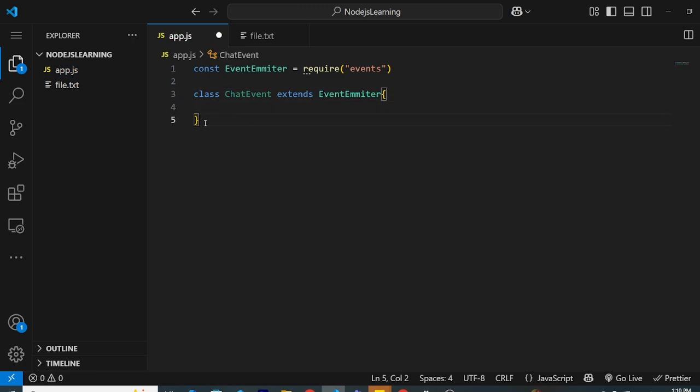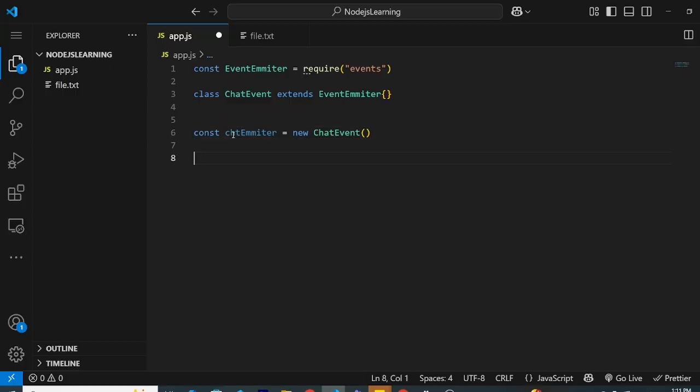That's it. And here const, I will make a new object called chatEmitter, new ChatEvent, something like that.